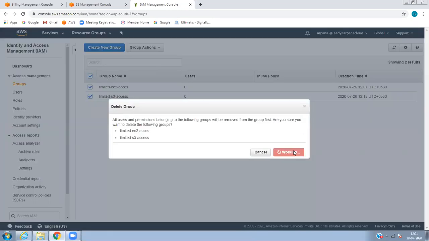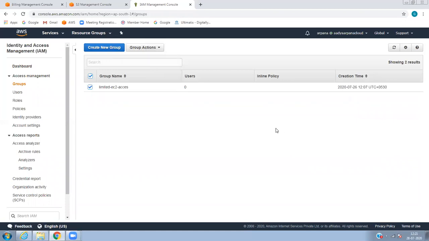A group is nothing but, for example, in an organization with about 700 to 800 users, every user will have different roles and permissions.